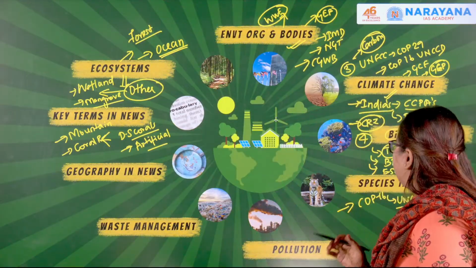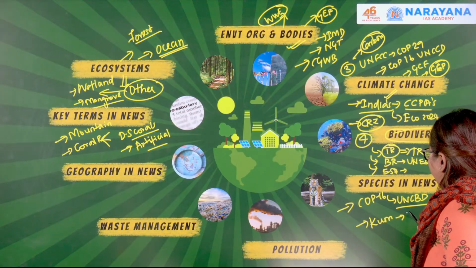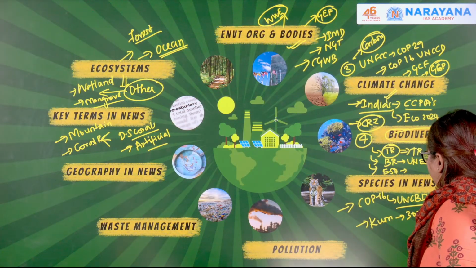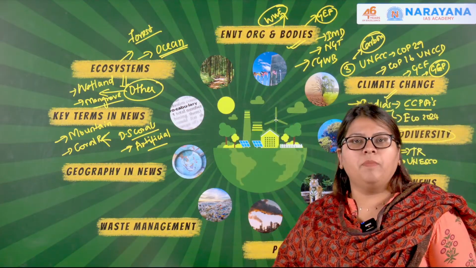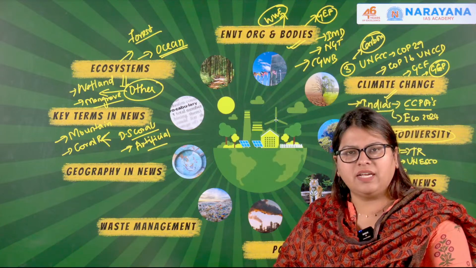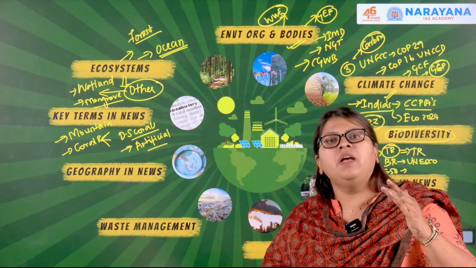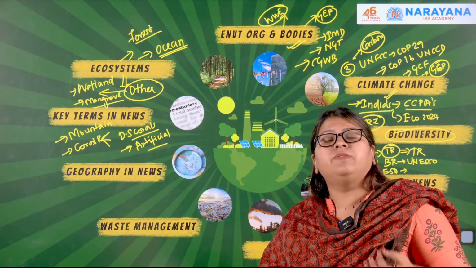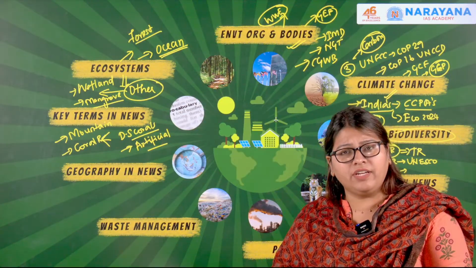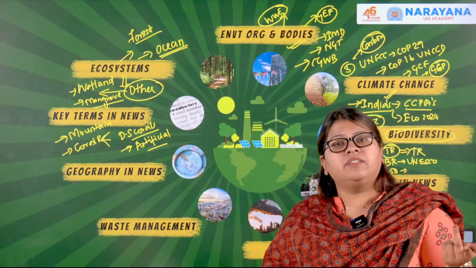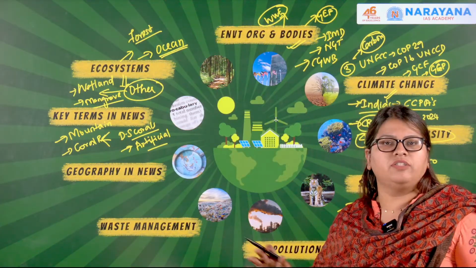So here we also discussed the Kunming-Montreal Protocol as well as its 30-30 targets. What are the targets it actually aims to achieve with respect to protection of biodiversity? There we saw that pesticides have to be reduced. We discussed that invasive alien species have to be halved, as well as any kind of subsidies that any particular nation gives for any activity like agriculture, fisheries, as well as industries. It said these have to be reduced.